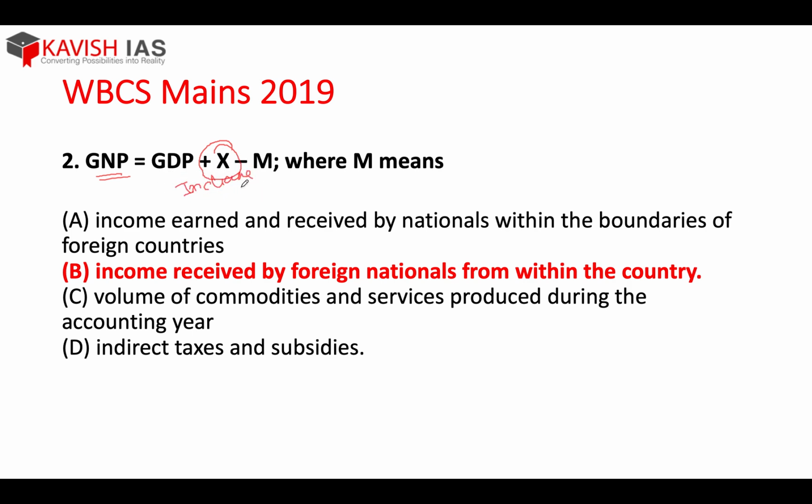So what would we reduce from here? What would be M? Foreigners in India. Foreigners in India have to be reduced. So in the option, where do you see that? See, income received by foreign nationals from within the country, foreigners in India. Just see the equation, think what is included in GDP, what is included in GNP, and you would get your answer. Okay, so the correct option is B.